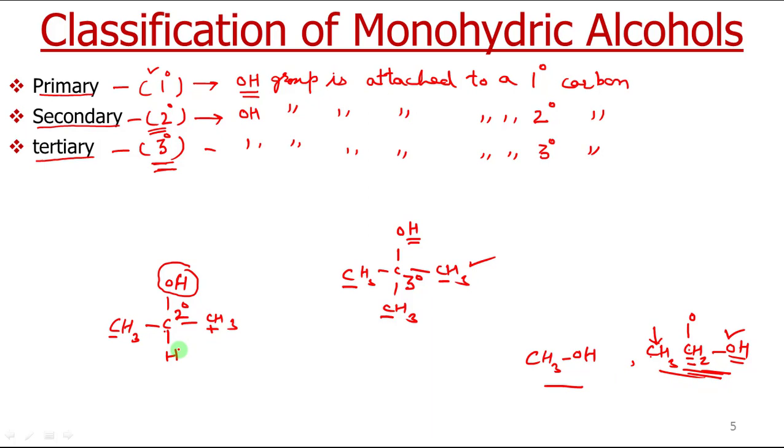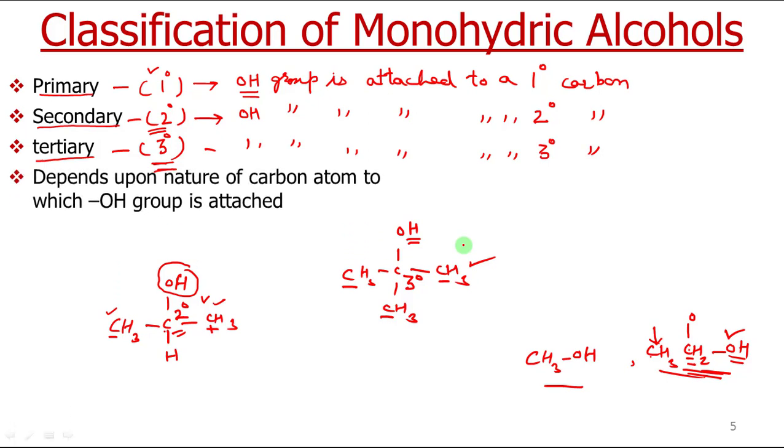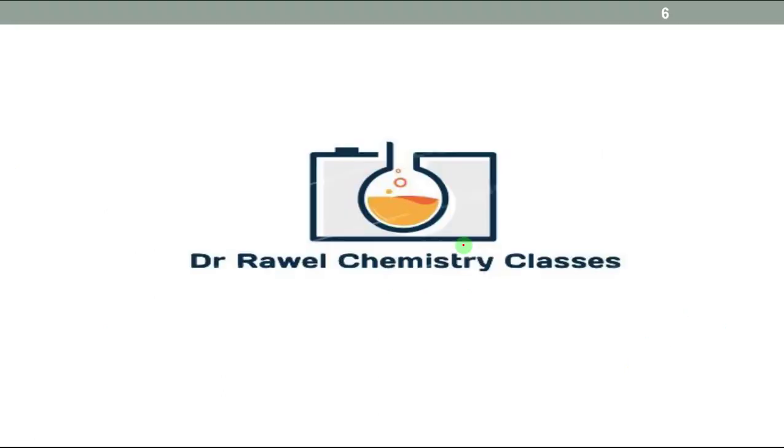Similarly, now this alcohol, in this alcohol OH group is attached to a carbon which is attached to two carbon, so this carbon is secondary carbon, so this alcohol is secondary alcohol. Similarly, this alcohol contains OH group attached to a carbon which is further attached to 3 carbon atoms. So the definition is quite simple. So depending upon whether OH group is attached to primary carbon, secondary carbon or tertiary carbon, we can classify them as primary, secondary and tertiary alcohols. So that was all about introduction and classification of our alcohol.